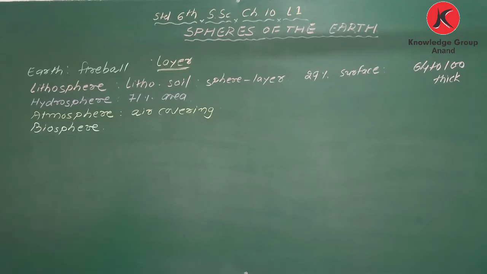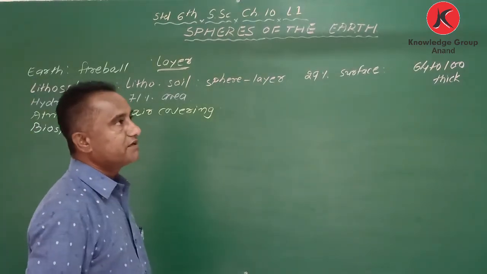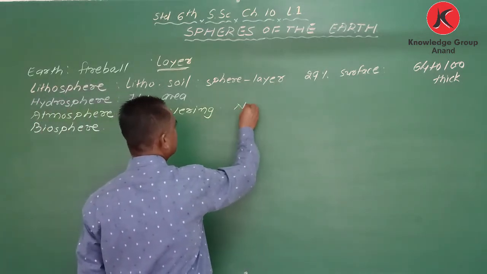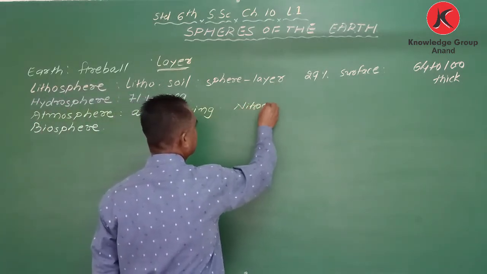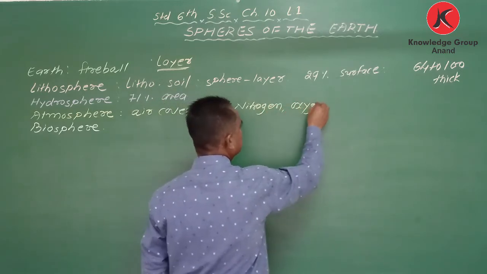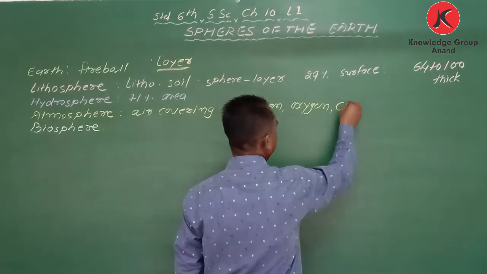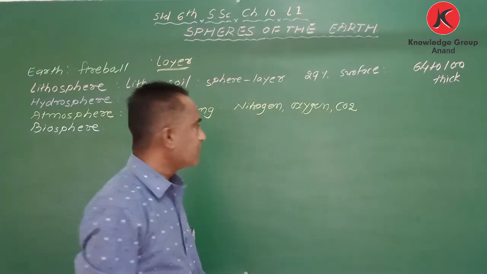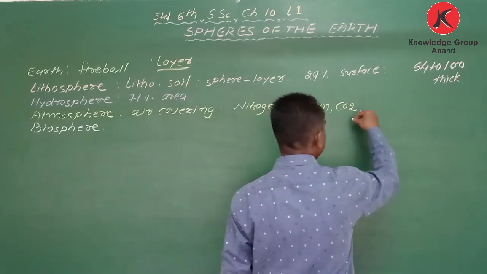Dear students, so we have different gases, like nitrogen, I'm writing here, oxygen, I have written CO2. CO2 means carbon dioxide. Carbon dioxide and other gases are there.